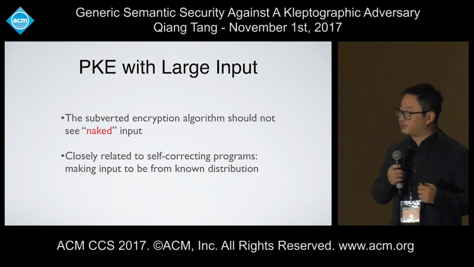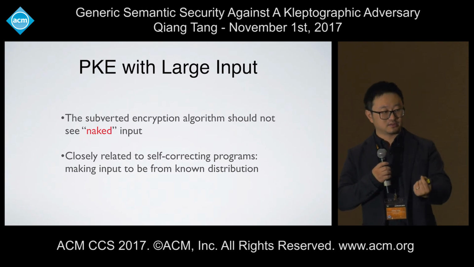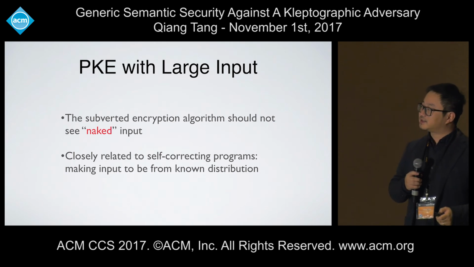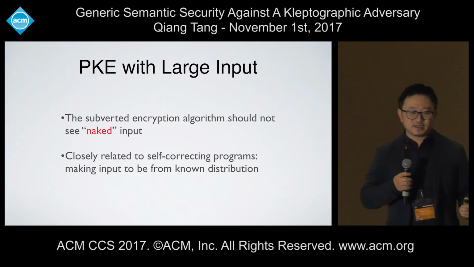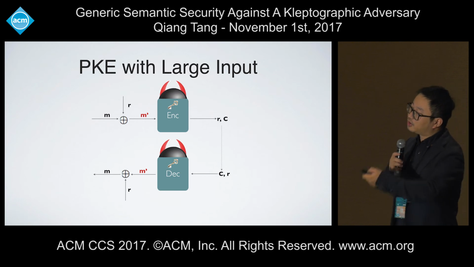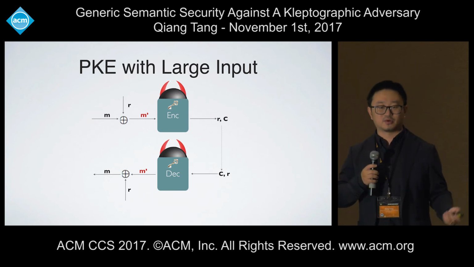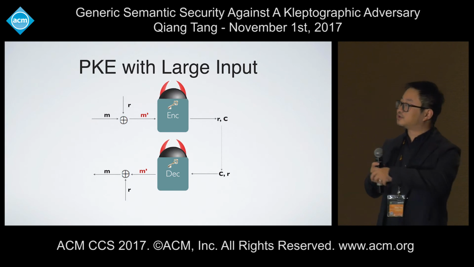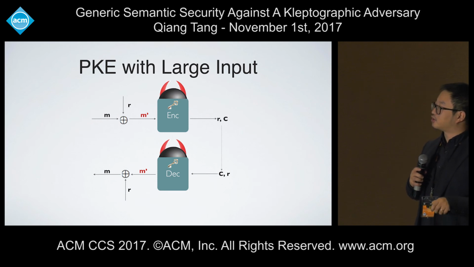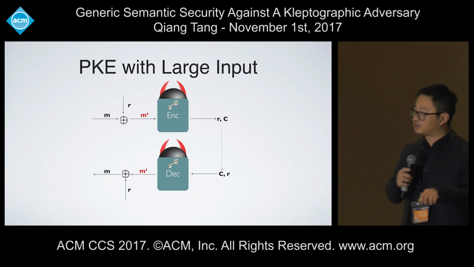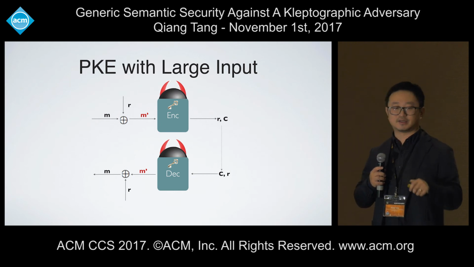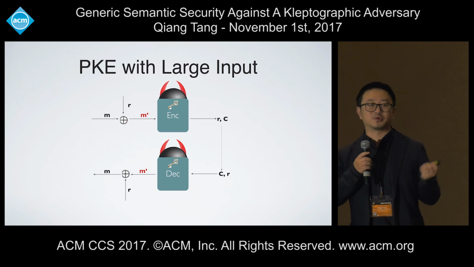So the key observation is that we need to transform this unknown input supplied by the adversary to a known input distribution. The simple idea is that instead of encrypting the message as it is, can we transform it to be a random message? So instead of encrypting M, we're first going to map it to a random place by XOR with R. This R can be generated using malicious randomness, handled by the modular design principle. Then encrypting M prime instead, you get the ciphertext, and you can tune the decryption algorithm accordingly. So now we need this actual trusted component of this XOR, but this can come from the computing base or the CPU.